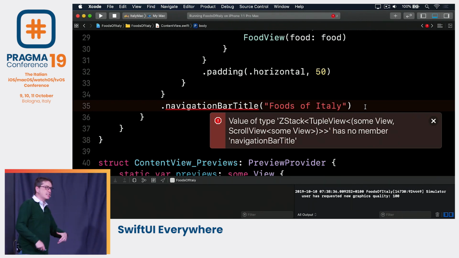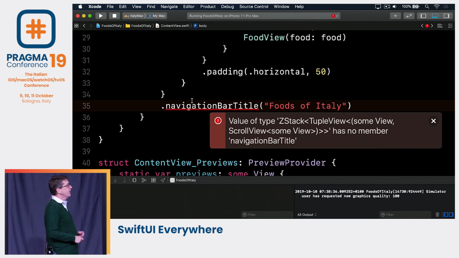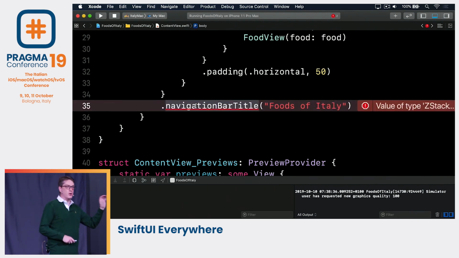Navigation bar title is an iOS thing. This modifier only exists on iOS and I think tvOS as well, not on macOS. And it's actually on watchOS as well. So we have to count on macOS as the key. It's not available here, so we get a compile error. So we've got to try and think around that.